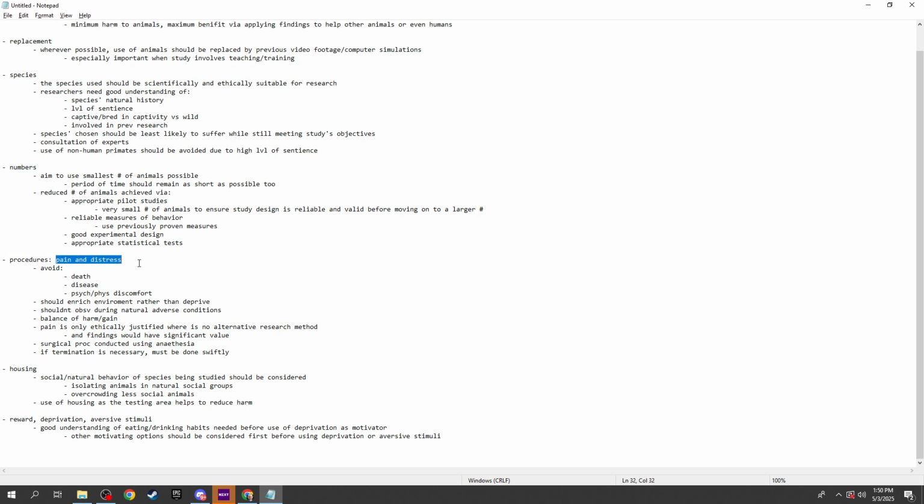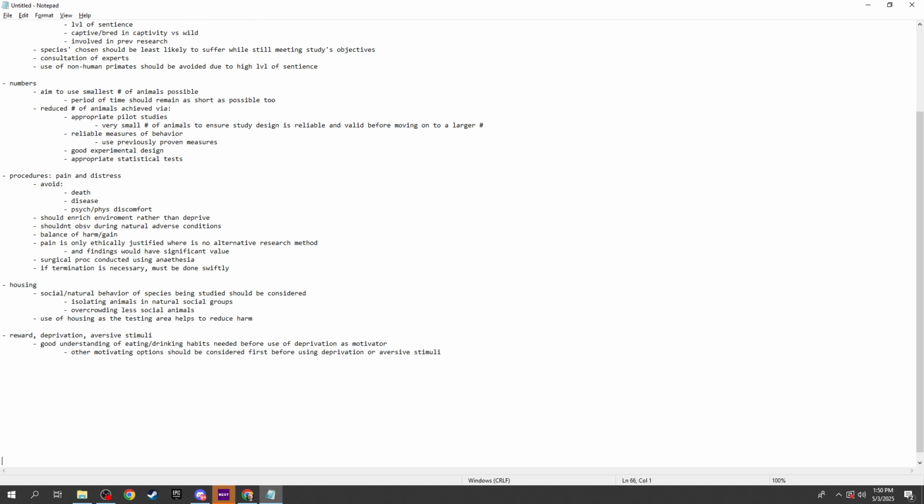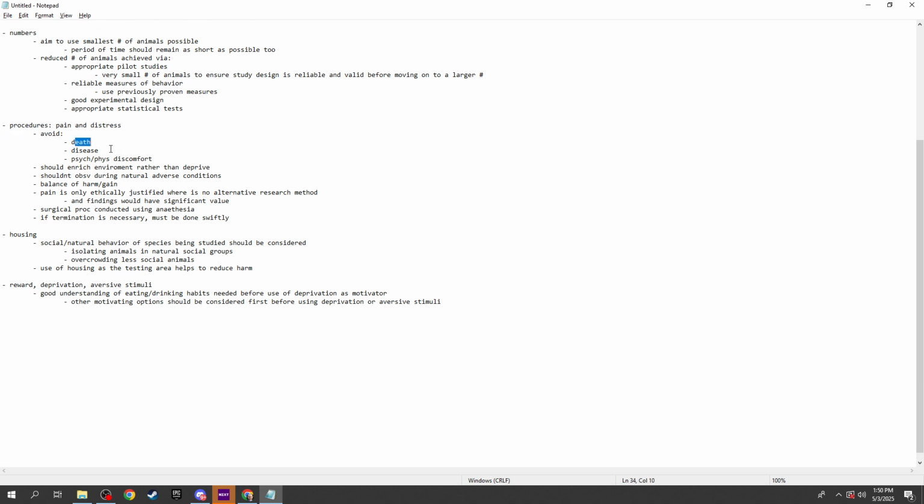Then procedures, pain and distress. Pain and distress, we should avoid death, obviously. We should avoid death, disease, and any psychological or physical discomfort. We should enrich their environment rather than deprive them of things. We shouldn't observe animals during natural adverse conditions. Try to balance the amount of harm versus the amount of gain from the findings of the study. And pain can only be ethically justified where there's no other alternative research method, and the findings would have significant scientific or educational value.